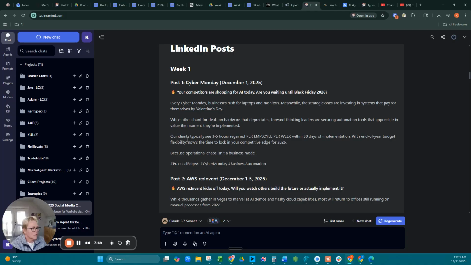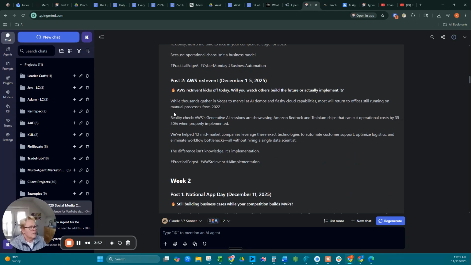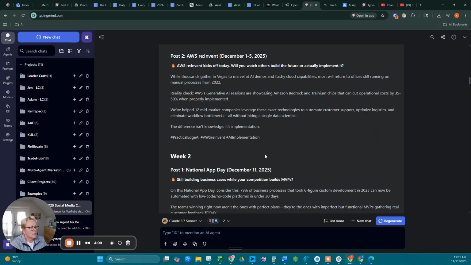So this, for example, our clients typically see 3 to 5 hours regained per employee per week within 30 days of implementation. That's intentional. And then in this one, while thousands gather in Vegas to marvel at AI demos and flashy cloud capabilities, most will return to offices still running on manual processes from 2022. That's part of the spicy and also intentional.